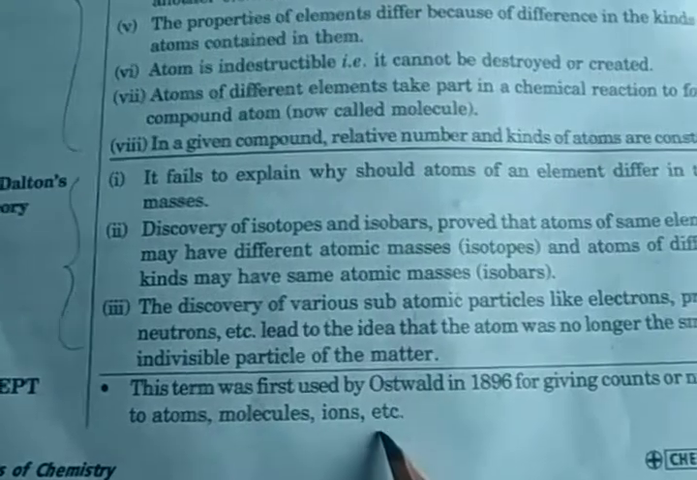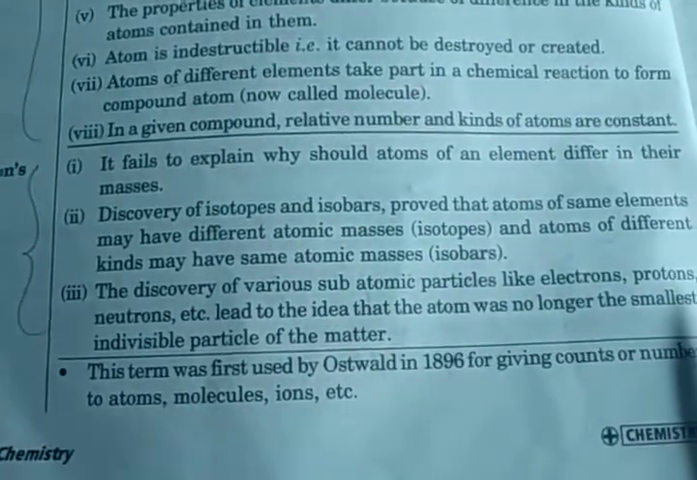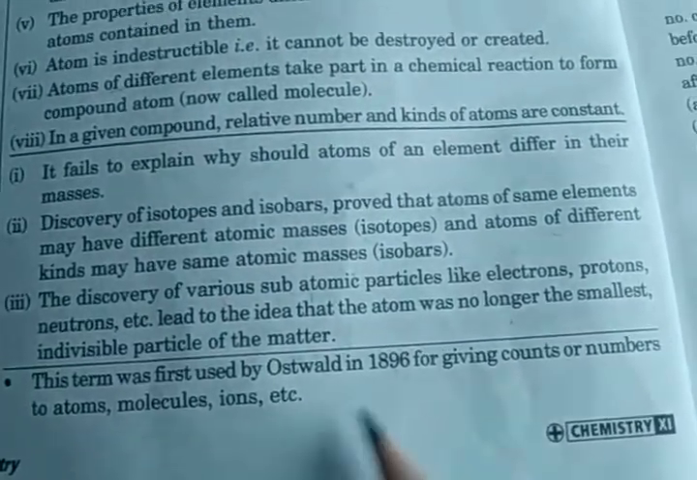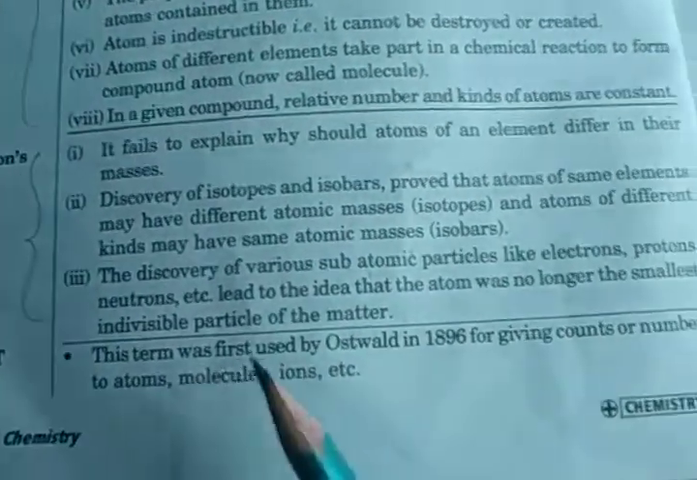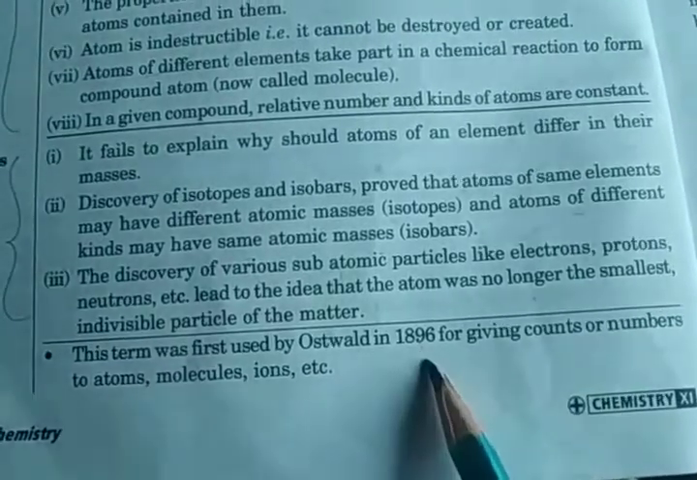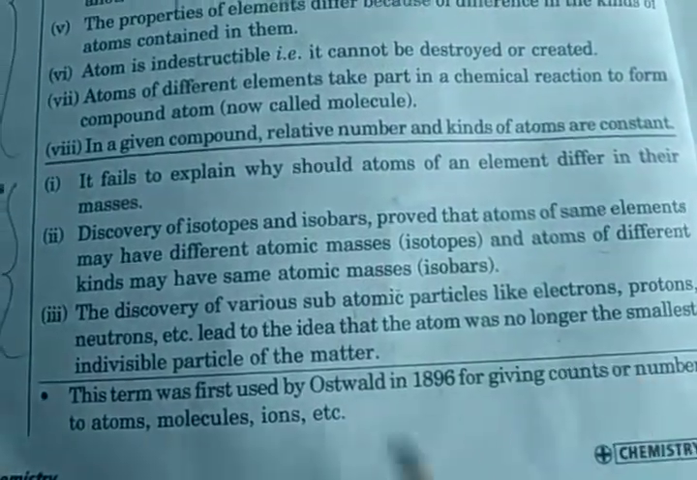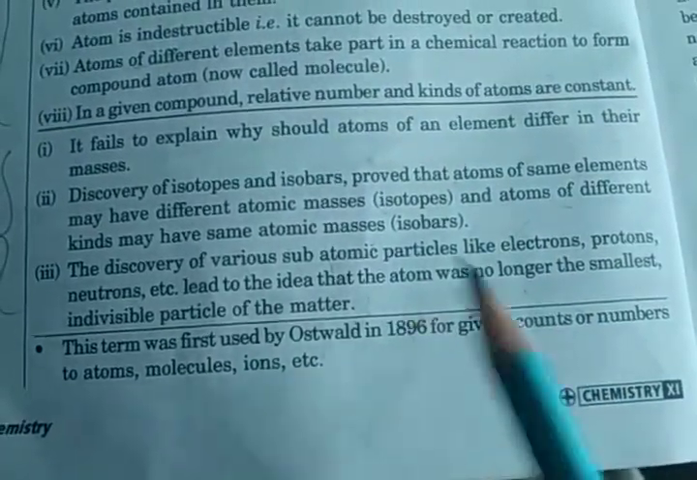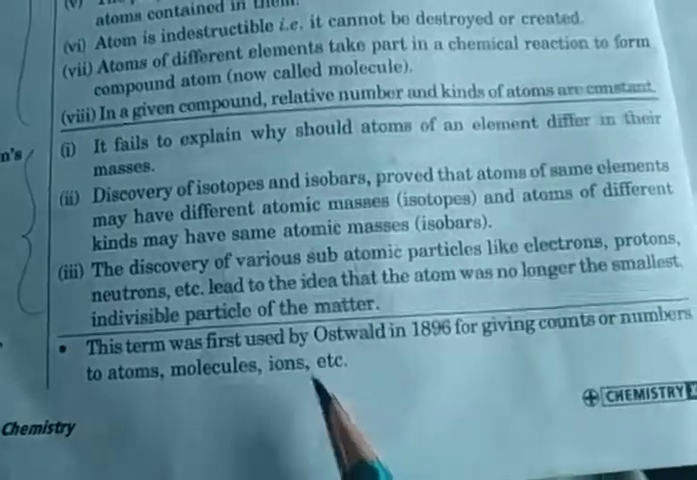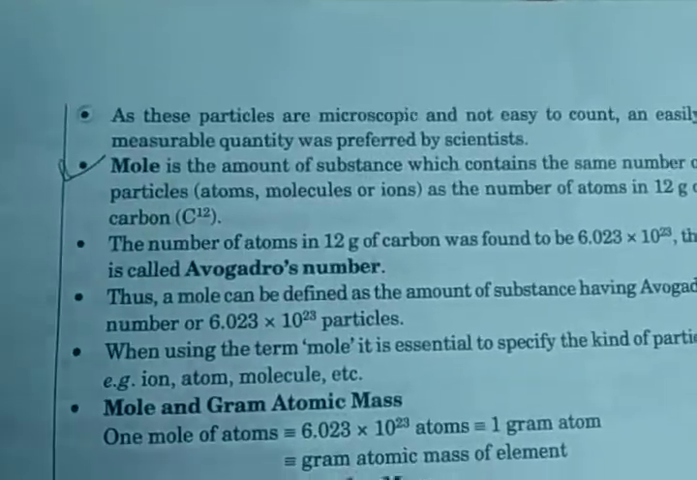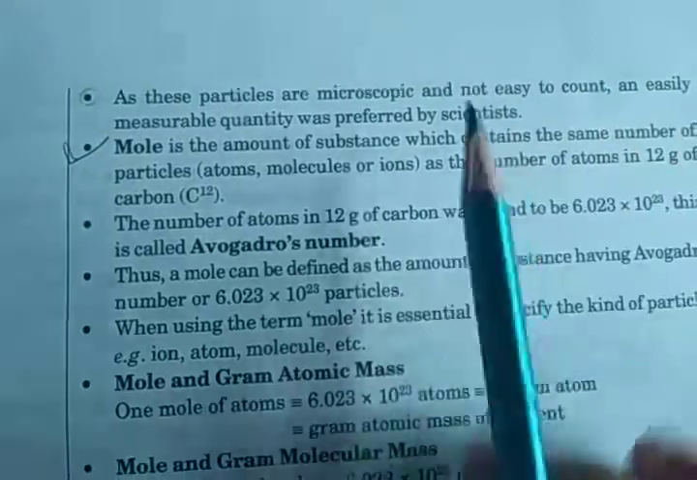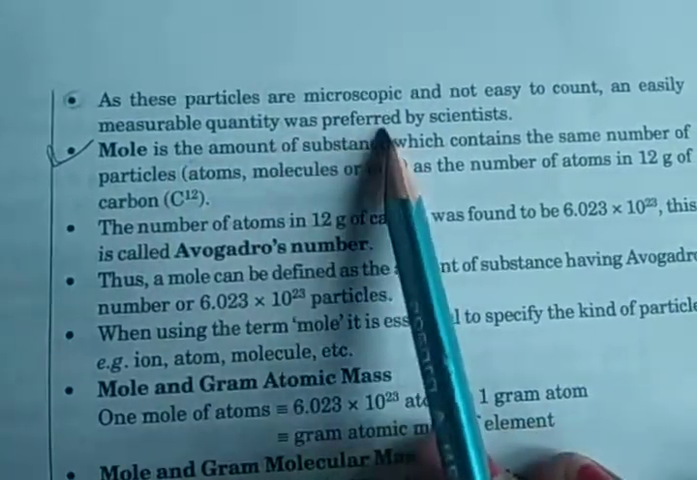This term was first used by Ostwald in 1896 for giving counts or numbers to atoms, molecules and ions. That means how many particles are in any molecule or in ions is determined in the mole concept. As these particles are microscopic and not easy to count, an easily measurable quantity was preferred by scientists.